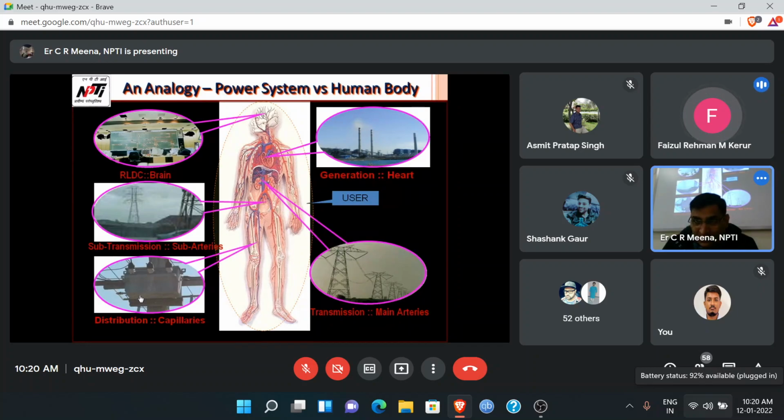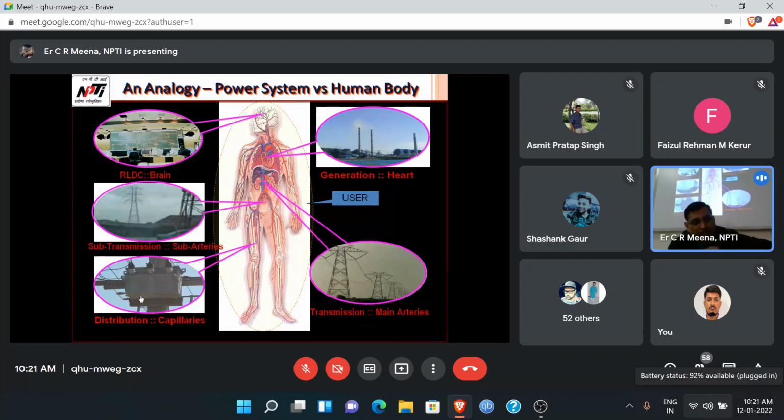Yes sir, the brain gets the impulse. Because the brain is detecting this danger. This is dangerous to us. So automatically, within a short time, the brain detects the dangerous zone. Immediately the brain gives a command to us: you have to stop. So immediately we have to stop. That's why we call it RLDC.